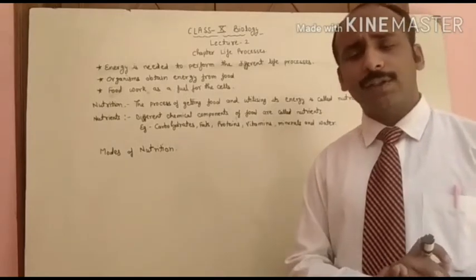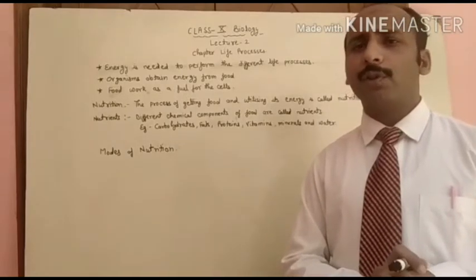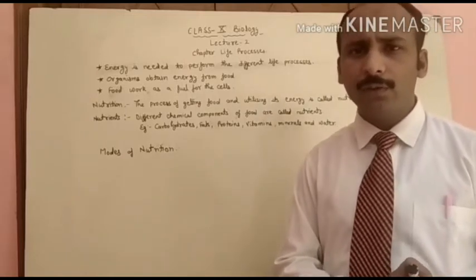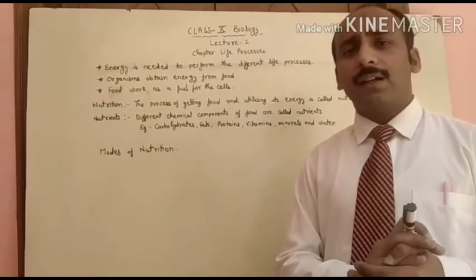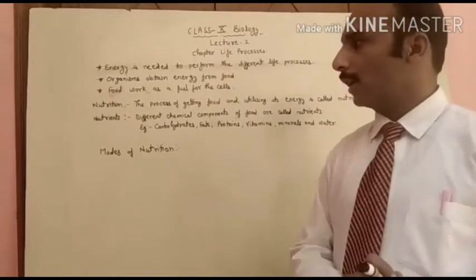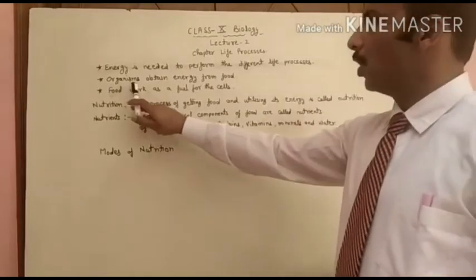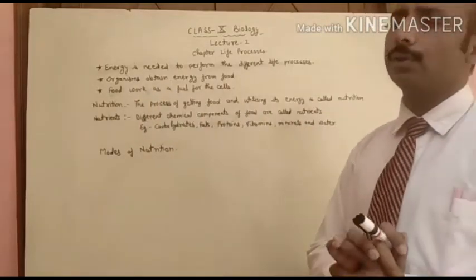The different life processes performed by living organisms require energy. Organisms obtain energy from food.